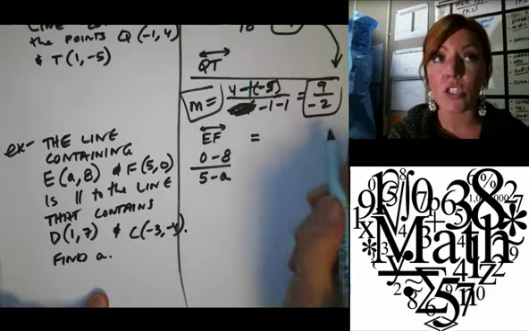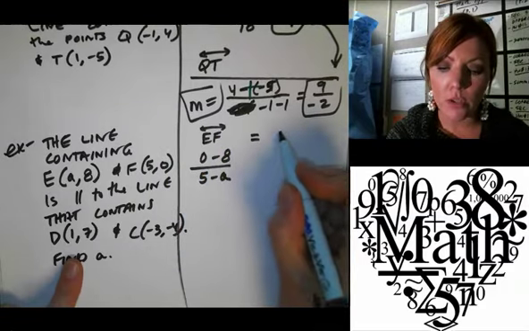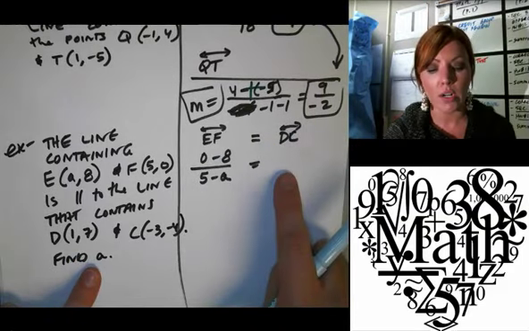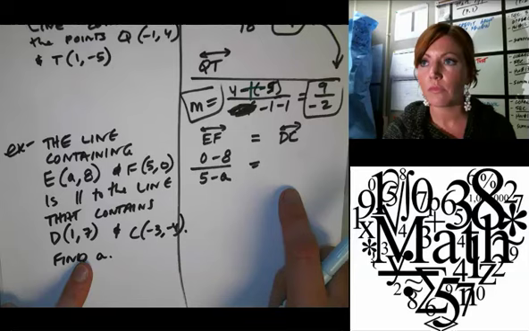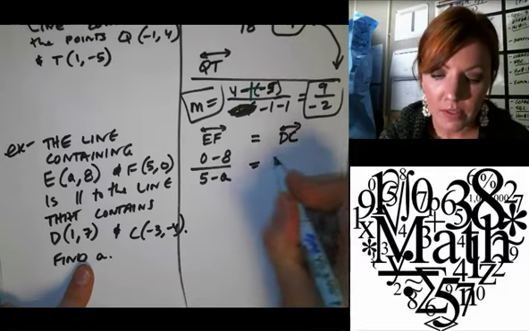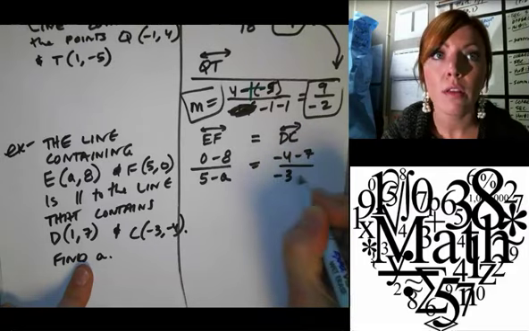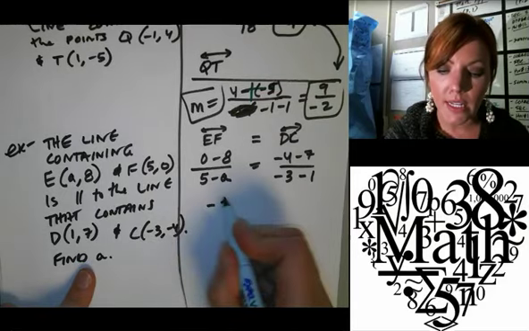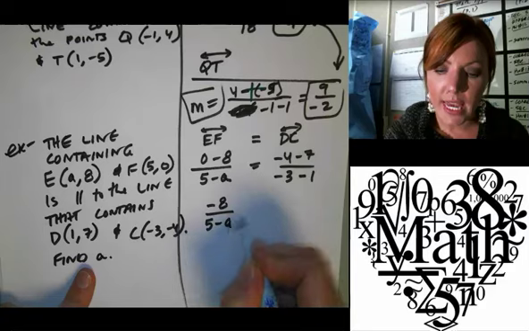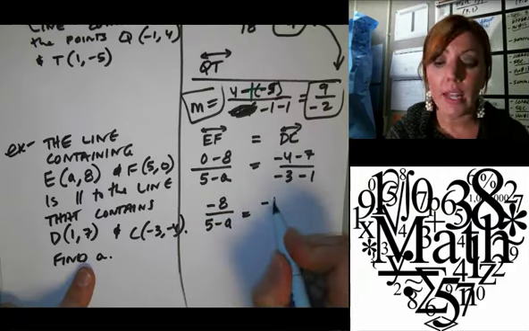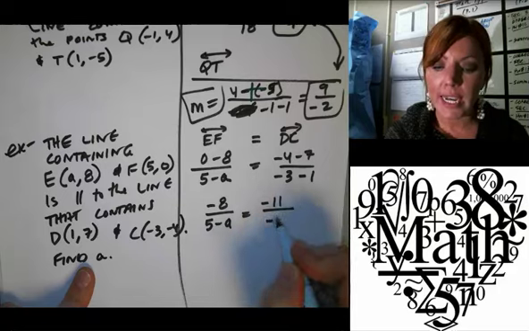And again, the slopes are equal, correct? So the slope of line DC should be equal to the slope of line EF. So how would I set up the slope for DC? Okay, that's good. Now it's just a matter of going through. 0 minus 8 is negative 8 over 5 minus A. Negative 4 minus 7 is how much? 11. Good. And negative 3 minus 1 is negative 4.